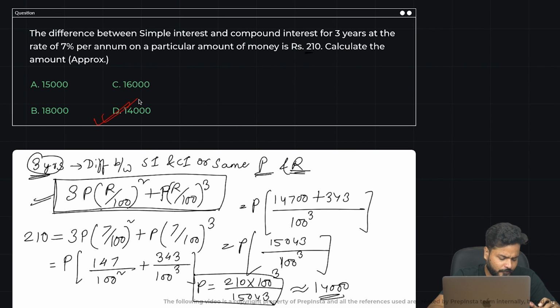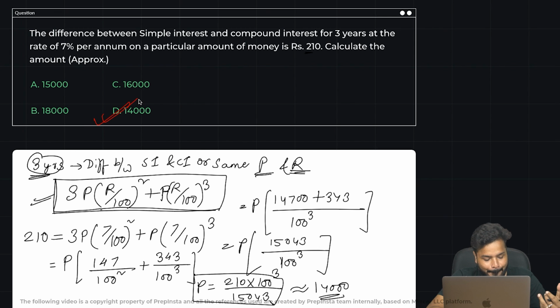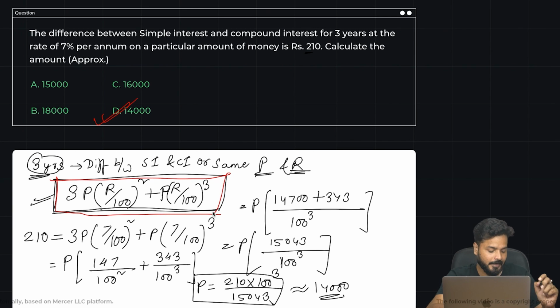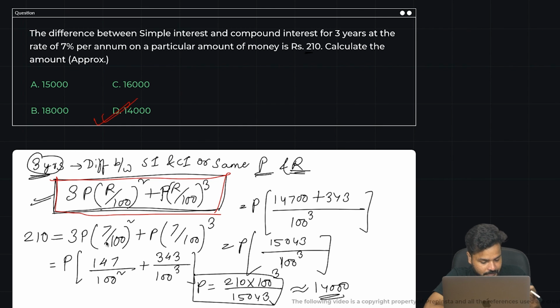The values given here were a little messy, guys. If you are lucky, you would get easier values in the exam, so that things get cancelled quickly and your calculation won't be that tough. But yes, definitely using this formula makes life a lot easy, right? Else you would have been using multiple formulas. I think the calculation just to find the compound interest is even lengthier than this.